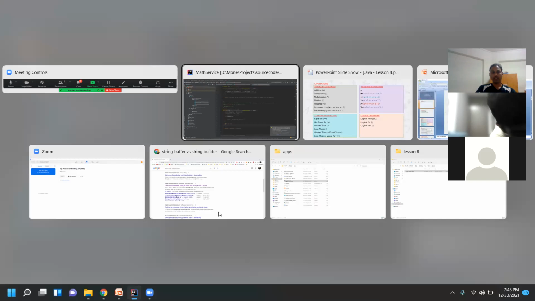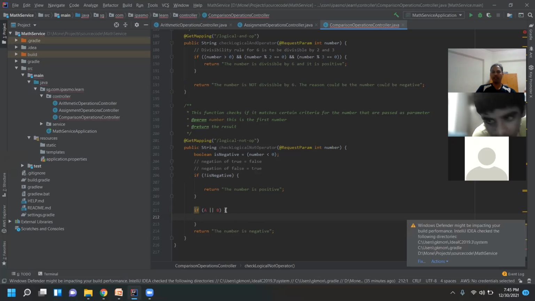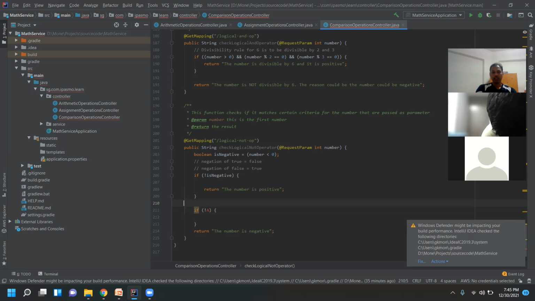Fine. So the logical OR operator is done, and then NOT. NOT is for a Boolean statement. Suppose A is true. If you mention the not symbol of A, then it is the negation of A. So A is true means not of A is false. So when it is false, it will not enter into this block.